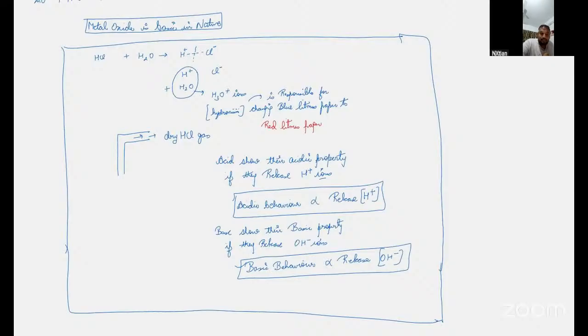When dry HCl gas comes in contact with dry blue litmus paper, because of the absence of water, the H plus ions are not released.